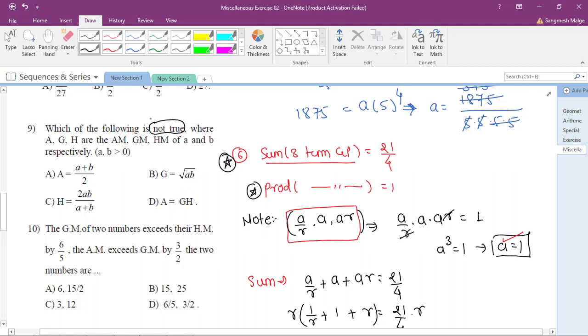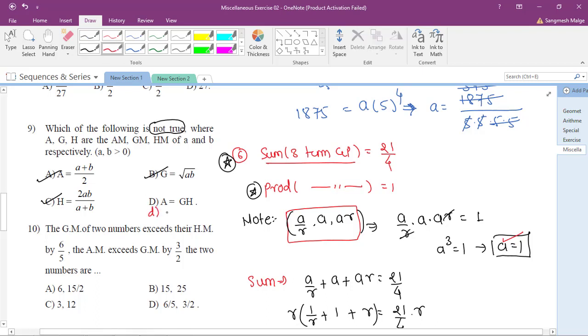Very good, you people are excellent. See, this is the arithmetic mean: A is equal to (a plus b) by 2. Yes, it's correct. G is equal to root ab. This is directly the standard formula. H is equal to 2ab upon a plus b. This is wrong. Then what is correct? If I want to correct this, what will be the correct answer here?